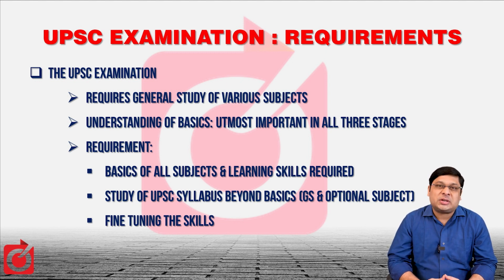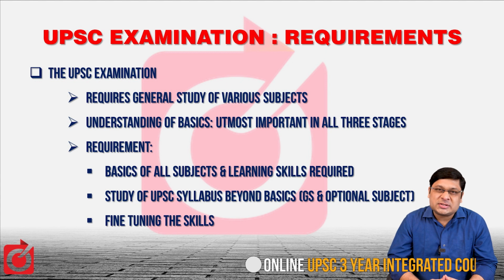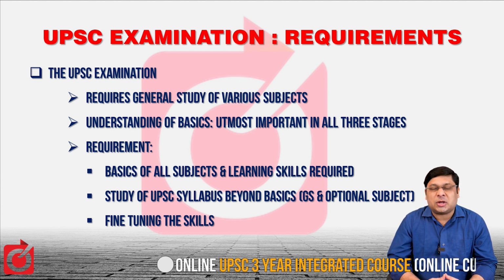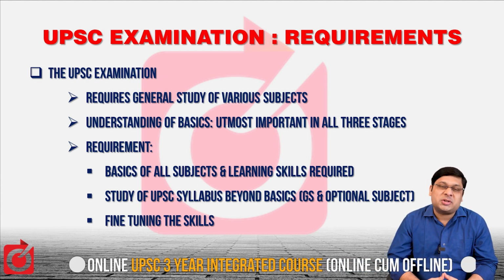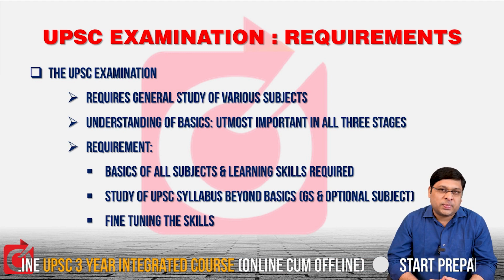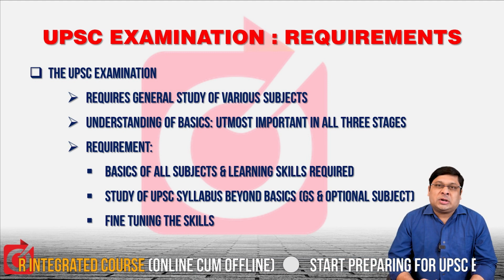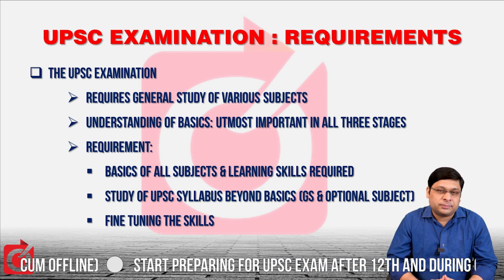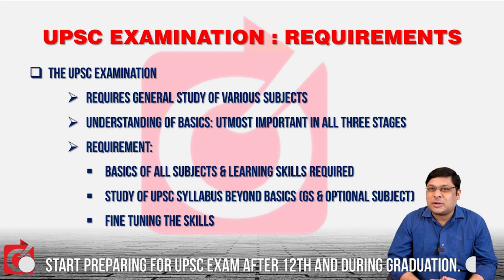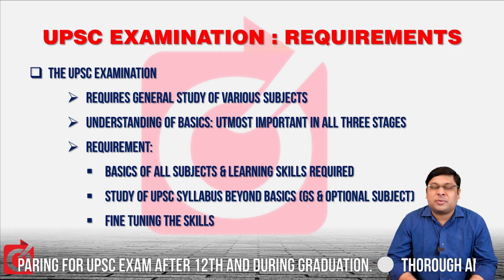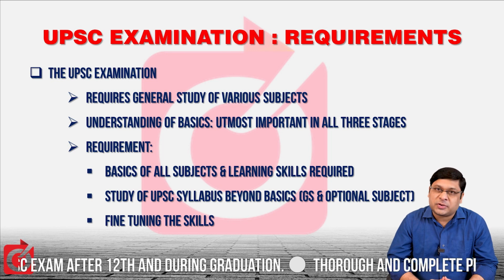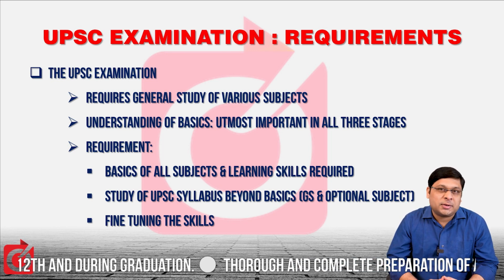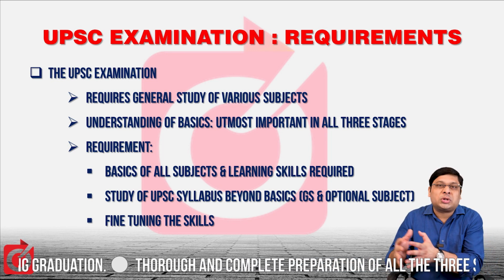In paper 2, we see constitution, governance, polity, the relevant current political issues, international relations. In paper 3, there is economics, economic development, agriculture, disaster management, science and technology, internal security. There are different subjects in paper 3. In paper 4, we see ethics and integrity, which again consists of different basic concepts of ethics. Apart from that, there are philosophers, their philosophies, and you are supposed to deal with the case studies as well. This is the GS 1, 2, 3, 4.